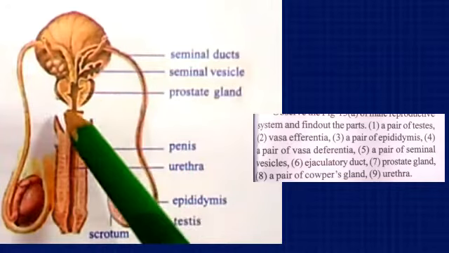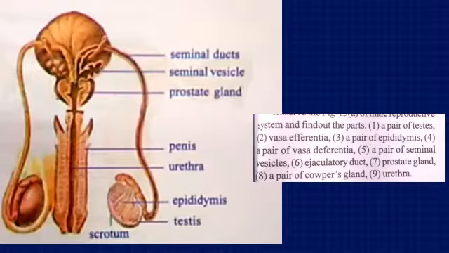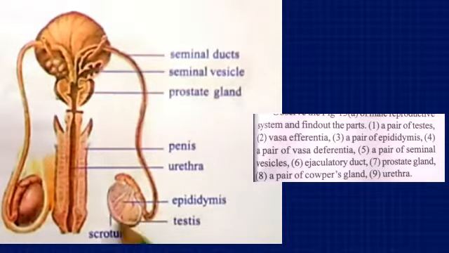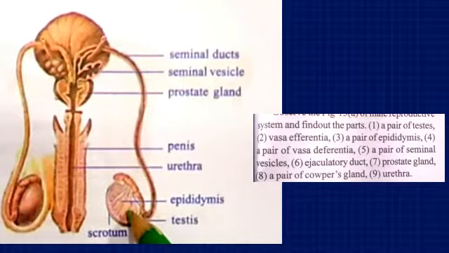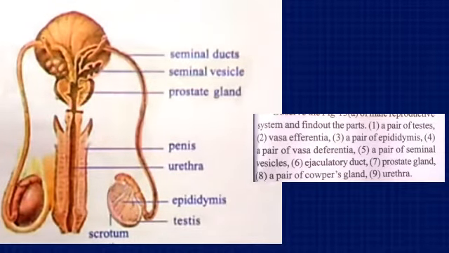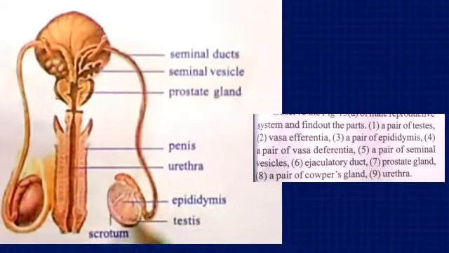Urethra is the tube through which the urine passes. The testes are located outside the body in most mammals, because the sperms are produced inside the testis and it is protected in a bag-like structure called scrotum. Testis is made of highly coiled tubules, just like nephrons are there in the kidney.